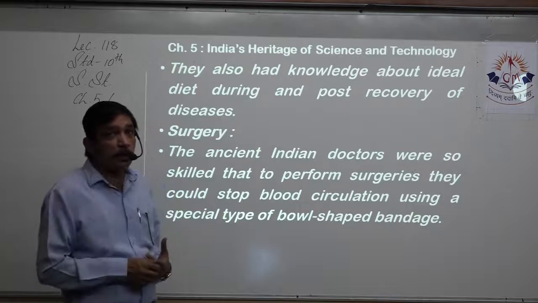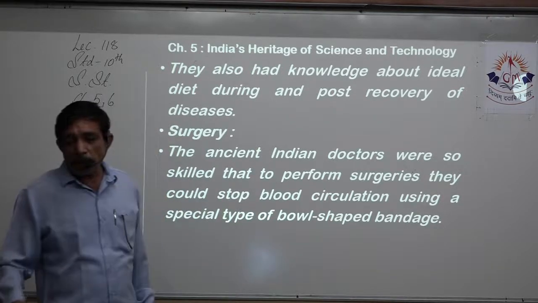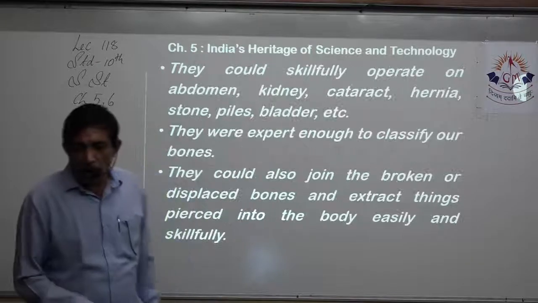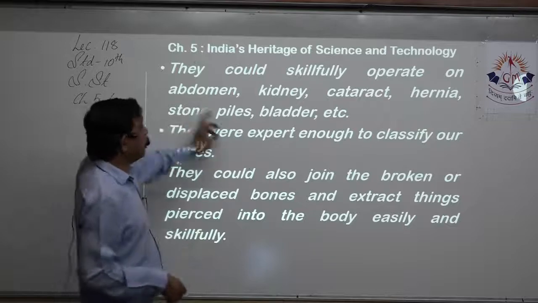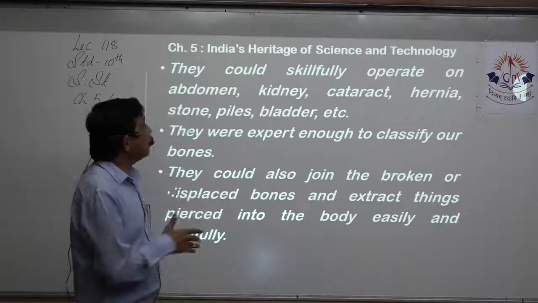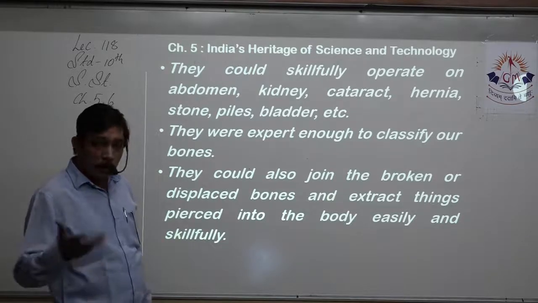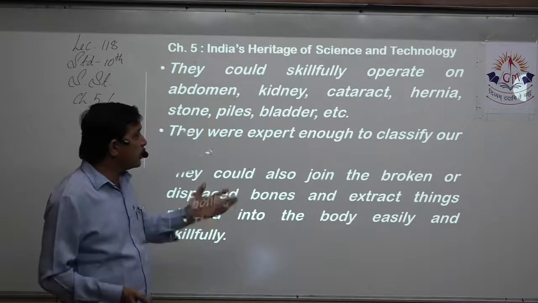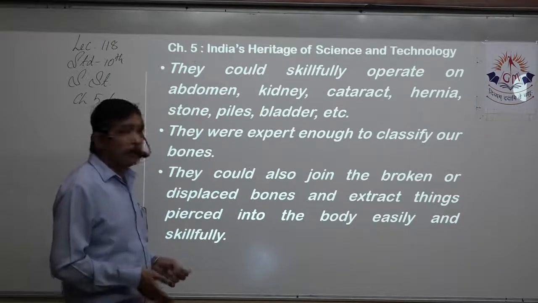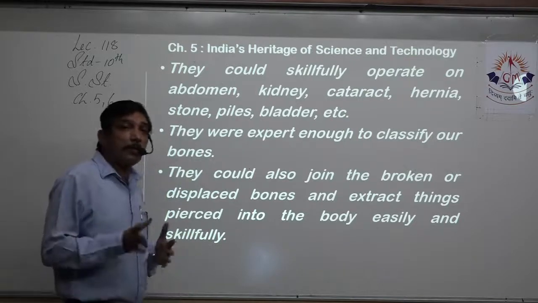They were so expert that they could stop blood circulation using a special type of bowl shaped bandage. They could skillfully operate on lots of diseases like abdomen, kidney, cataract, hernia, stone, piles, bladder, etc. These are the usual diseases seen in people during old age. For example, cataract, and some people have stones, piles, etc. So these operations were done by them.